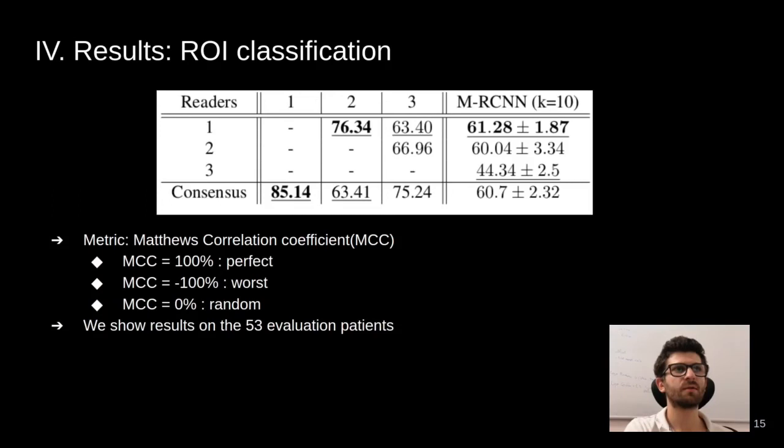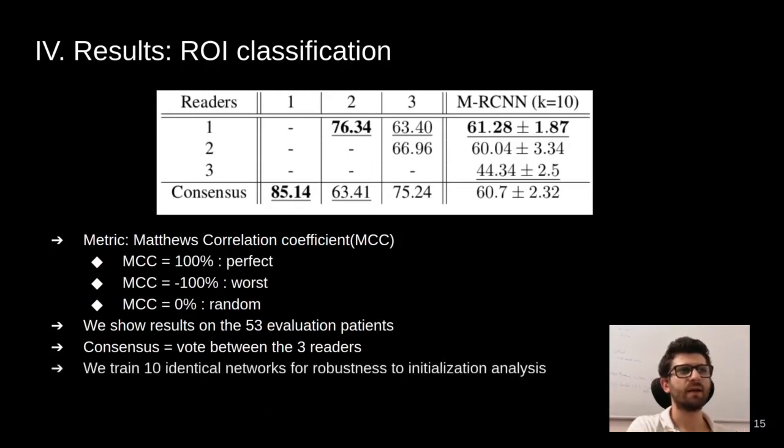We show the results on the 53 evaluation patients on the ROI. The consensus means the votes between the 3 readers. We train 10 identical networks to analyze the robustness to initialization. To read this table, we can see, for example, that if we compare reader 2 to reader 3, the MCC is 67%.